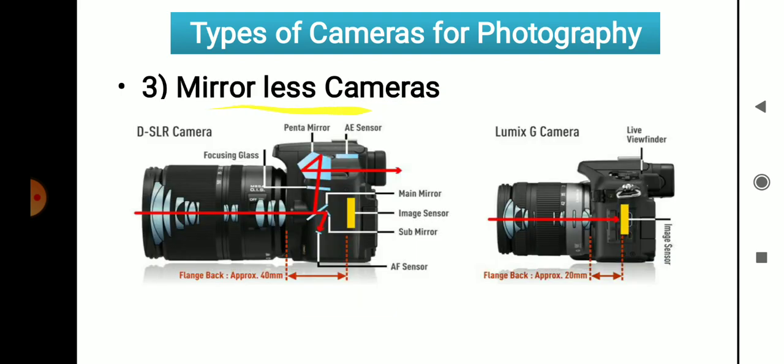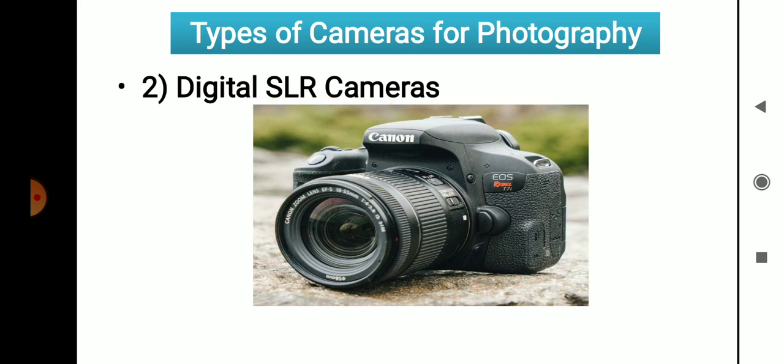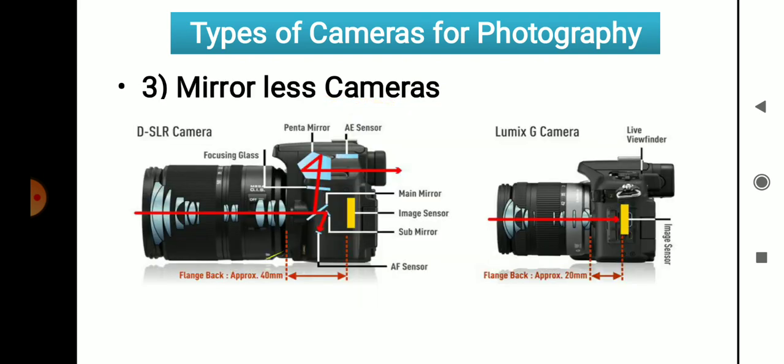Then the mirrorless camera. Basically, in an SLR camera there is a mirror. This kind of structure is there. Here the red line and blue line indicate the mirror and sub mirrors. After that, a camera was developed which didn't have a mirror system in it. So, the mirrorless camera.